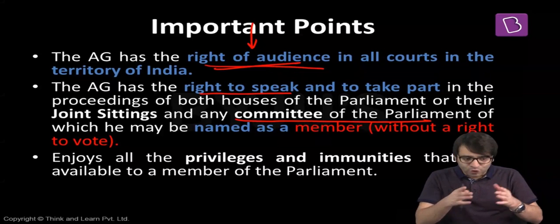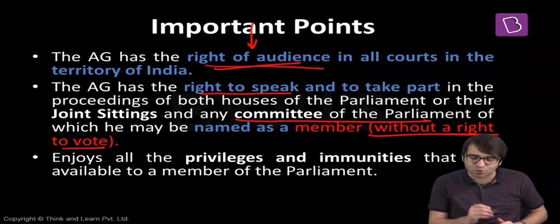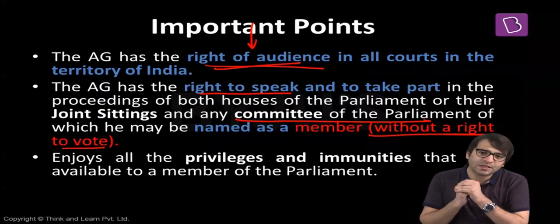a privilege is available to the Attorney General of India that you can attend a parliamentary proceeding, you can speak in both houses of the Indian Parliament, you can speak even at the joint sessions of the Indian Parliament, you can be even a member of any parliamentary committee, but you won't have the right of vote. Why? Because since you're not a member of the Parliament, you will not have the right to vote, but you can be a member of any parliamentary committee as well. That's the privilege available with the Attorney General of India.